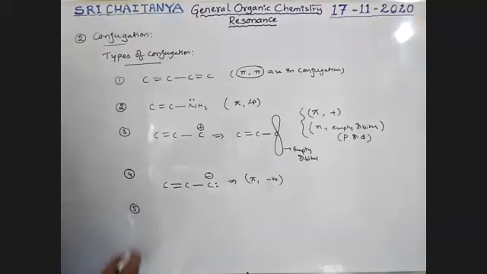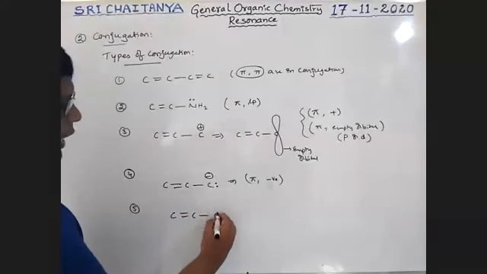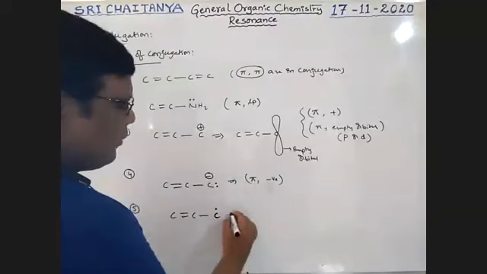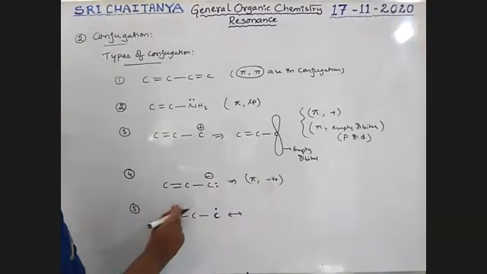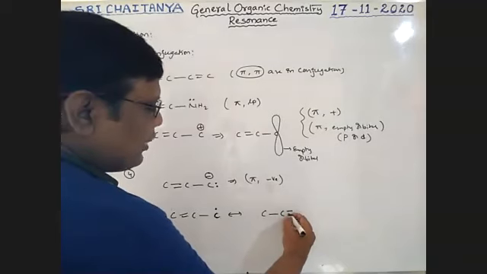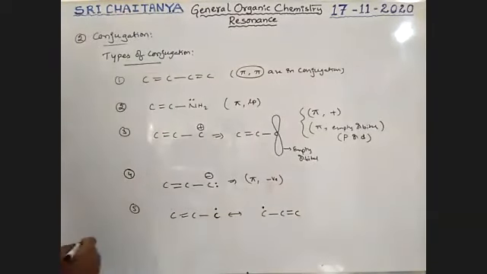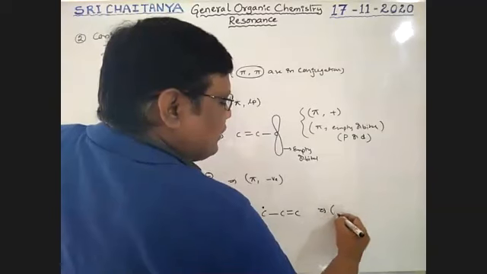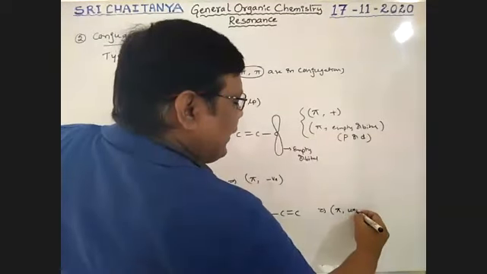Next, fifth one, that is C double bond C, carbon with an unpaired electron. This unpaired electron is also involved in conjugation, boys. How, sir? See here, I am representing this electron, and this pi bond has two electrons. This electron and this electron are involved in resonance. That gives C double bond C with this position now holding the unpaired electron. This type of conjugation is possible. This is called pi bond and unpaired electron.